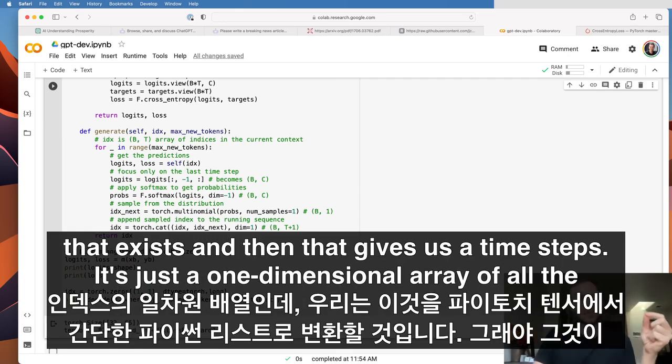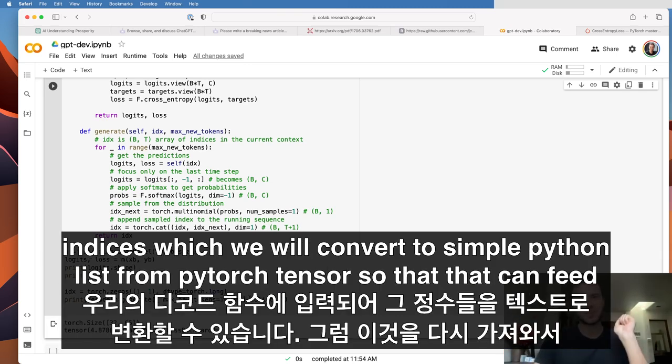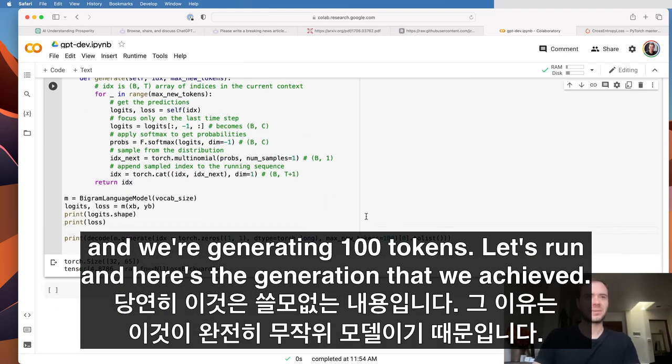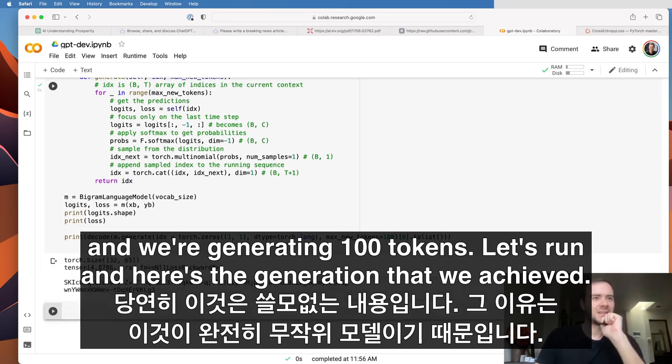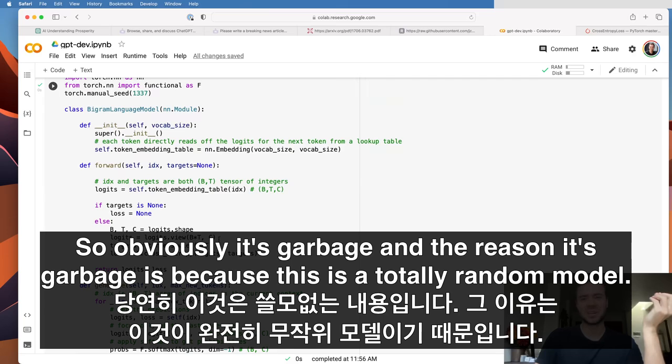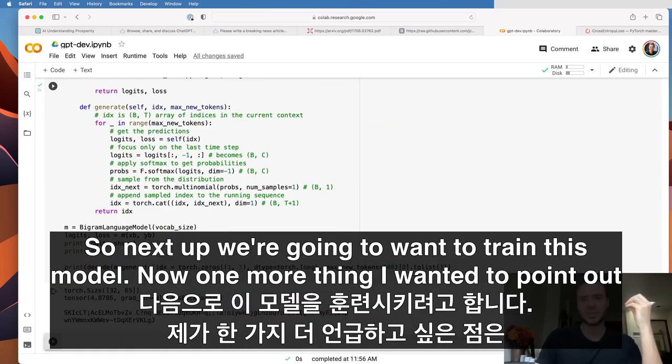And then that gives us the time steps, just a one-dimensional array of all the indices, which we will convert to a simple Python list from a PyTorch tensor, so that it can feed into our decode function and convert those integers into text. So let me bring this back, and we're generating 100 tokens. Let's run. And here's the generation that we achieved. So obviously it's garbage, and the reason it's garbage is because this is a totally random model. So next up, we're going to want to train this model.